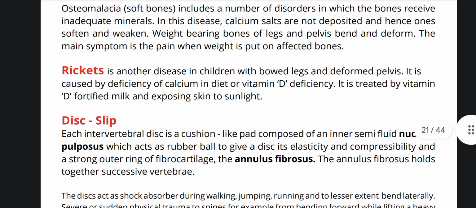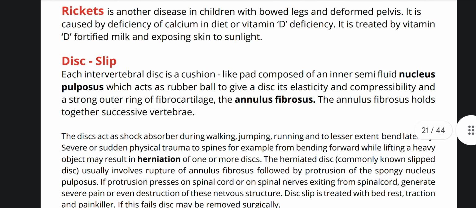Rickets. It is another disease in children with bowed legs and deformed pelvis. It is caused by the deficiency of calcium in diet or vitamin D deficiency. It is treated by vitamin D fortified milk and exposing skin to sunlight.